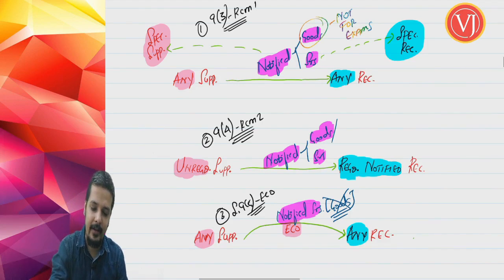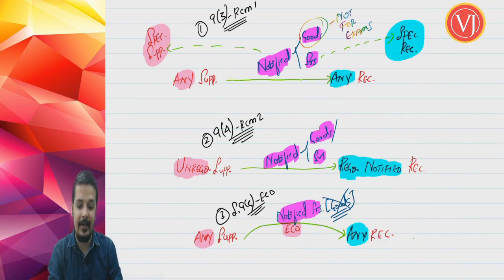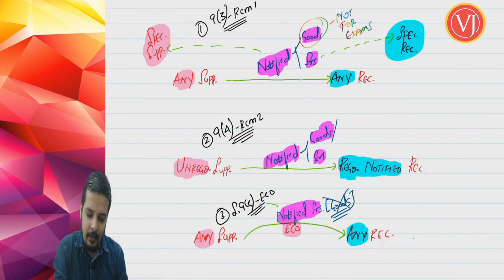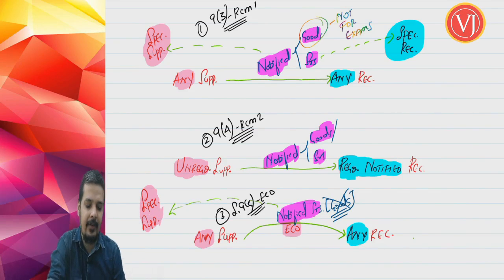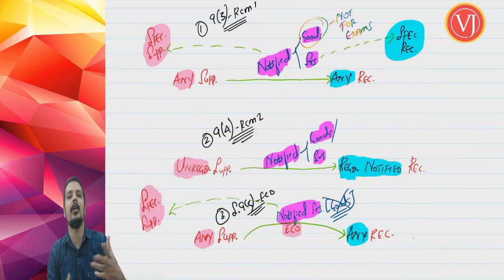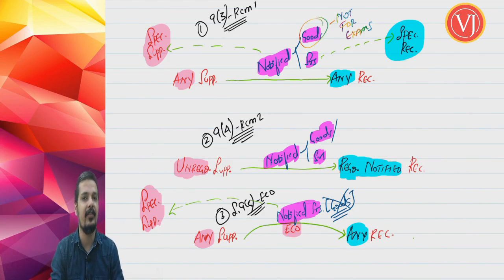Similarly, when you talk about section 9.5 eco, while notifying the services, they demand a specified category of supplier. They tell that it cannot be any supplier, supplier should have only so and so turnover, not above this turnover. So they put some restriction. This is not done in the section, it is done while notifying the goods or services in section 9.3 and section 9.5.